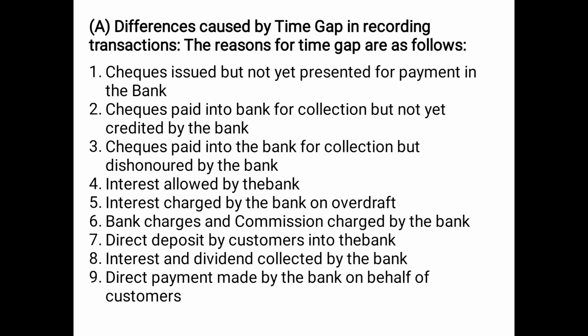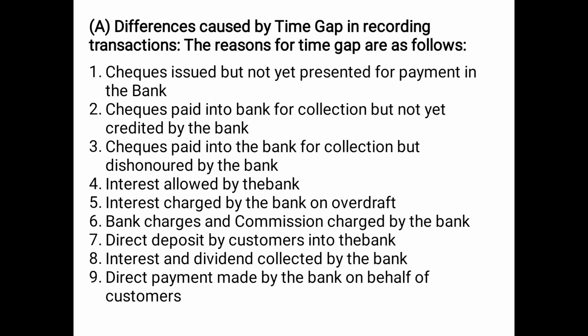So the excess of 20,000 which I have withdrawn will be considered as bank overdraft. It is a kind of short term loan or short term advance given by the bank to the customer, for which the bank charges some amount of interest, and the bank deducts this interest from our bank account, which we are not aware of. We have not recorded it by mistake or without knowing it. So it will again cause a difference in the balance of cash book and passbook.